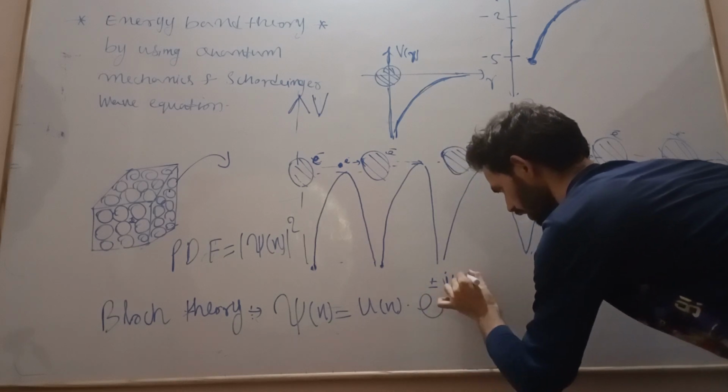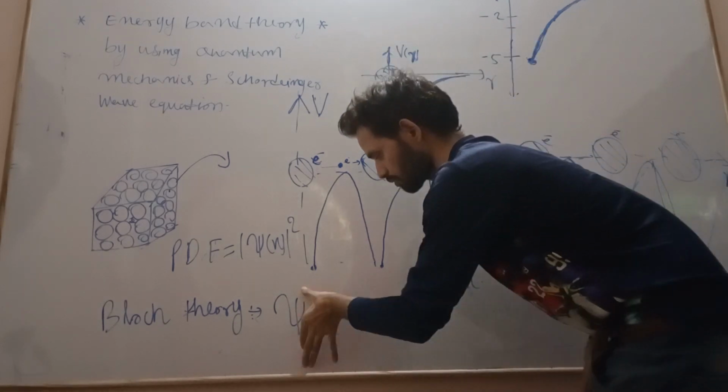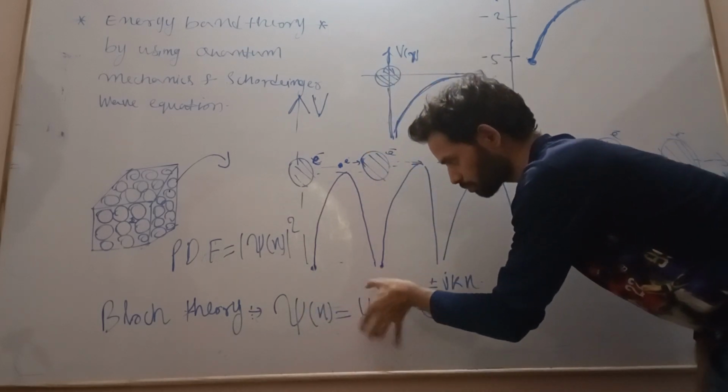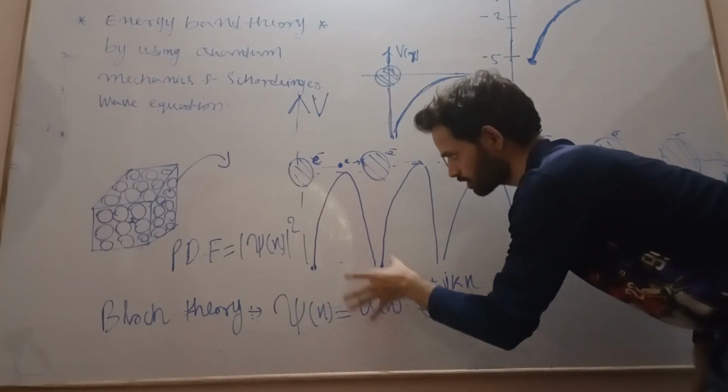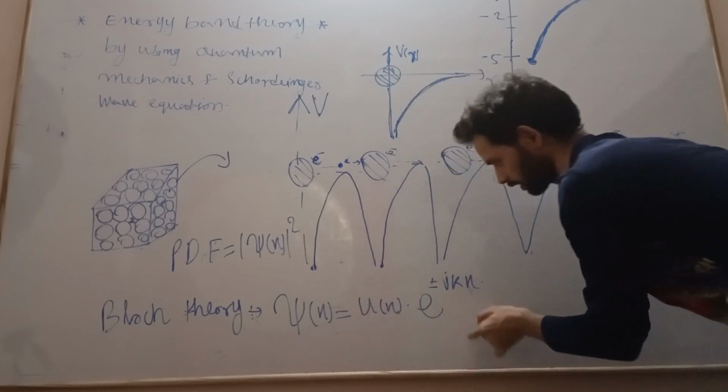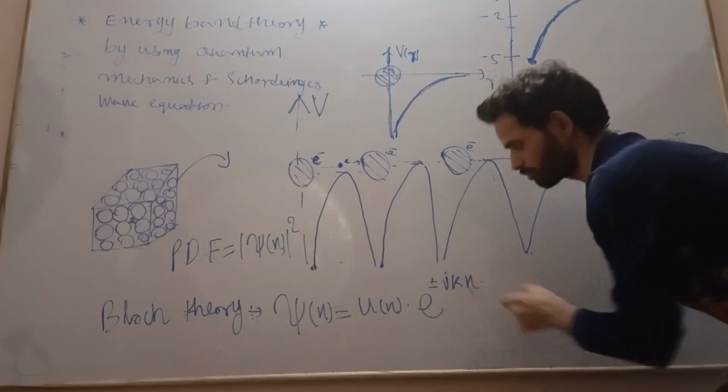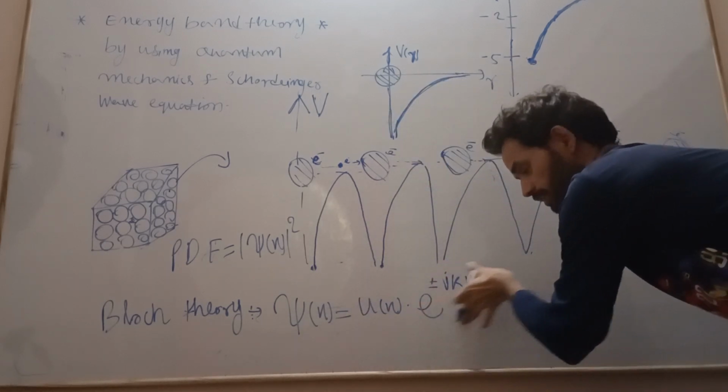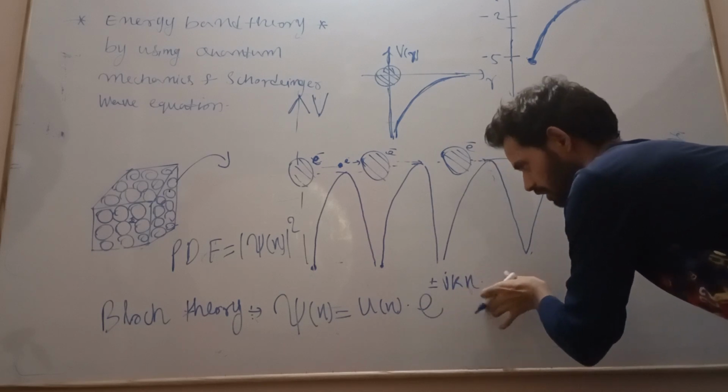This is my wave function, this is my Bloch function, which is a periodic function, and this is my plane wave.